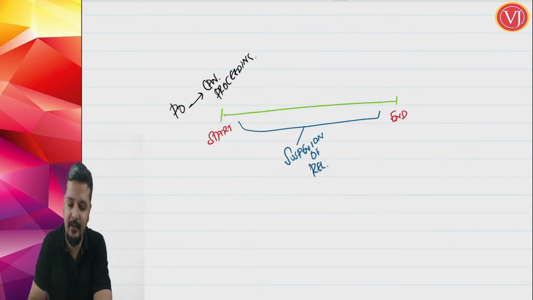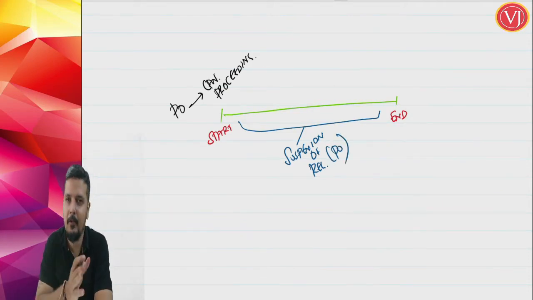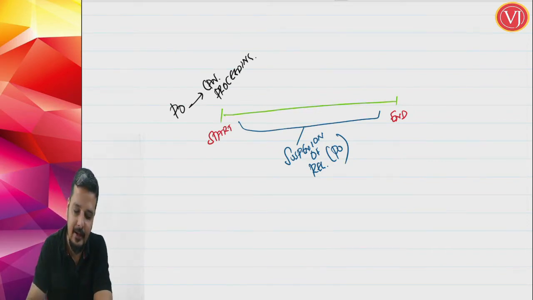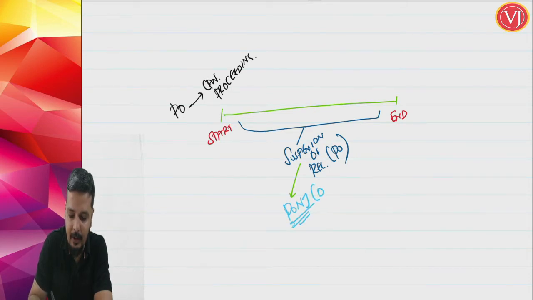This is optional for the officer. If the officer is starting cancellation proceedings, the officer may suspend the registration. Between what time? During the cancellation proceedings, the officer will decide. Now earlier, suspension would be done only after principle of natural justice, only after giving an opportunity of being heard. Principle of natural justice is nothing but opportunity of being heard.